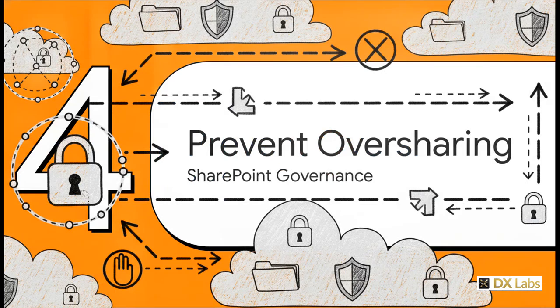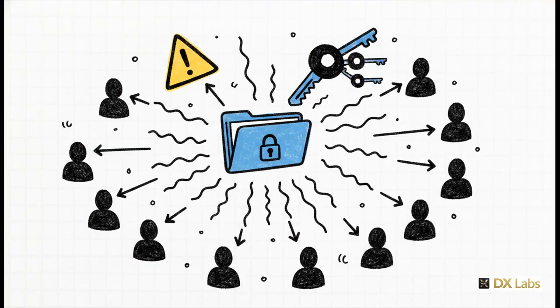Moving right along to Section 4, Preventing SharePoint Oversharing. We really need to look at the specific challenge of governing data access in these highly collaborative cloud environments. Oversharing is basically like handing out the master key to your corporate building to every single employee and guest who walks through the front door. It happens when users grant way broader access to SharePoint content than they really intended to, like sharing a super confidential file with the anyone with the link setting. To fight this, admins use Data Access Governance, or DAG reports. These reports expose high-risk sites with sensitive content that are shared excessively or maybe just lack proper labeling, giving you a clear roadmap to go in and revoke that guest access.